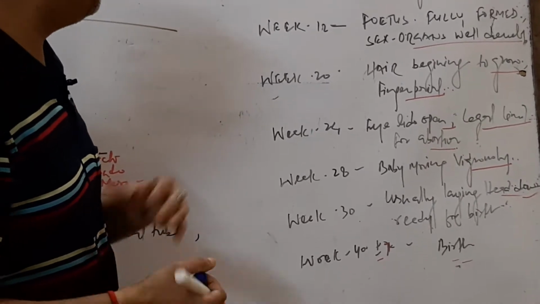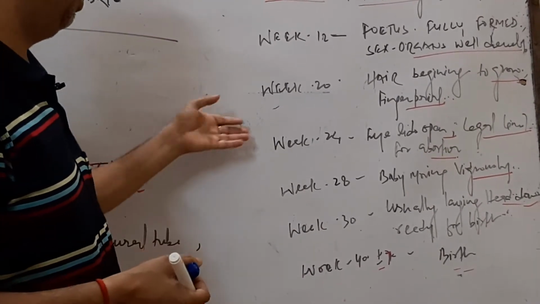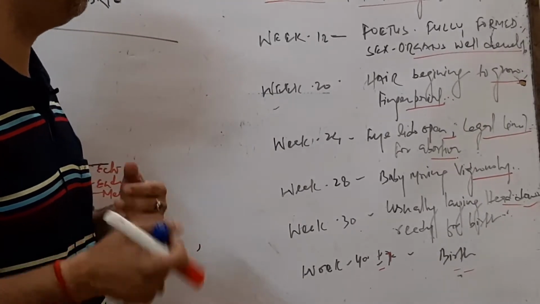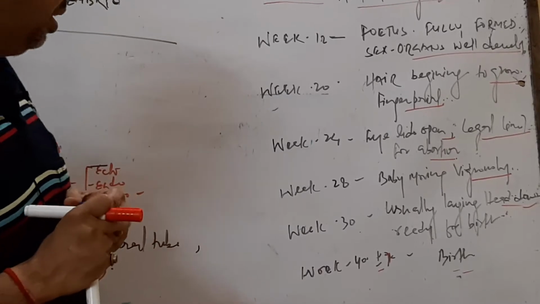At a later week, the fetus is fully formed and the sex organs are well developed. On week 20, hair begins to grow and fingerprints develop.